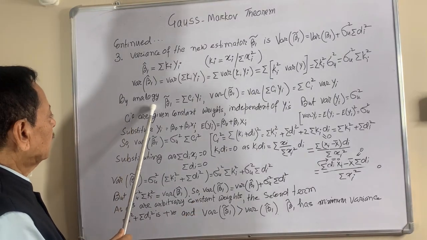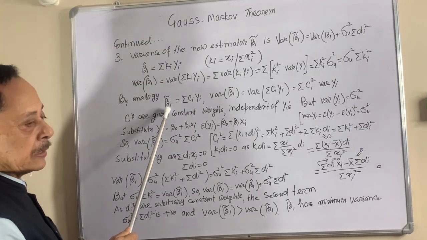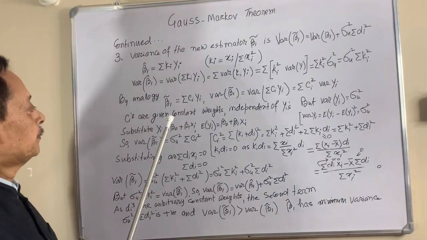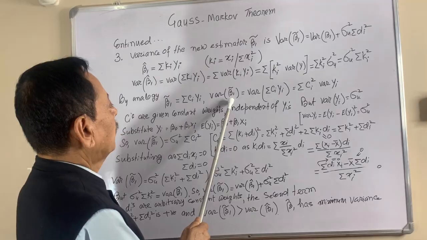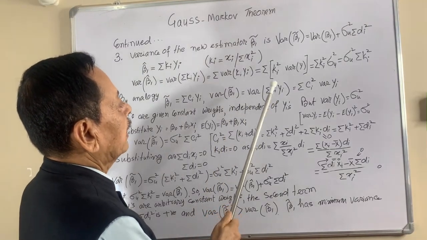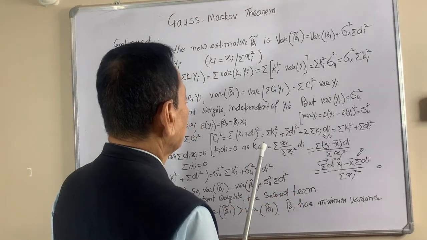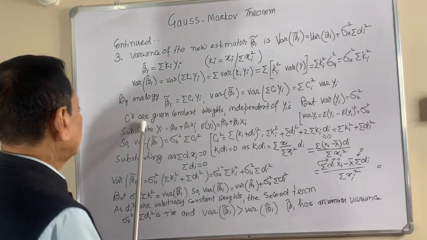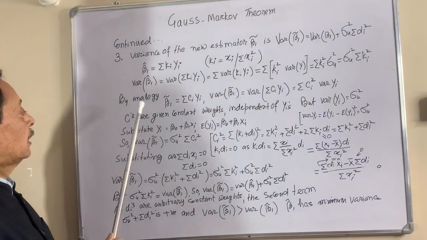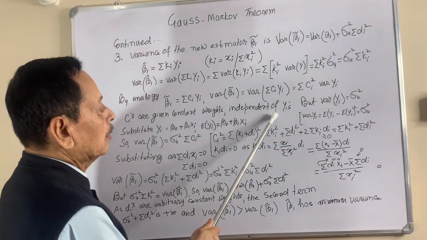By similar analogy, the arbitrary beta estimate is equal to the sum of ci yi, and the variance of the arbitrary beta estimate is equal to the variance of the sum of ci yi, which is the sum of ci square times the variance of yi. The ci's are given constant weights, as we assumed in earlier lectures, independent of the yi's.